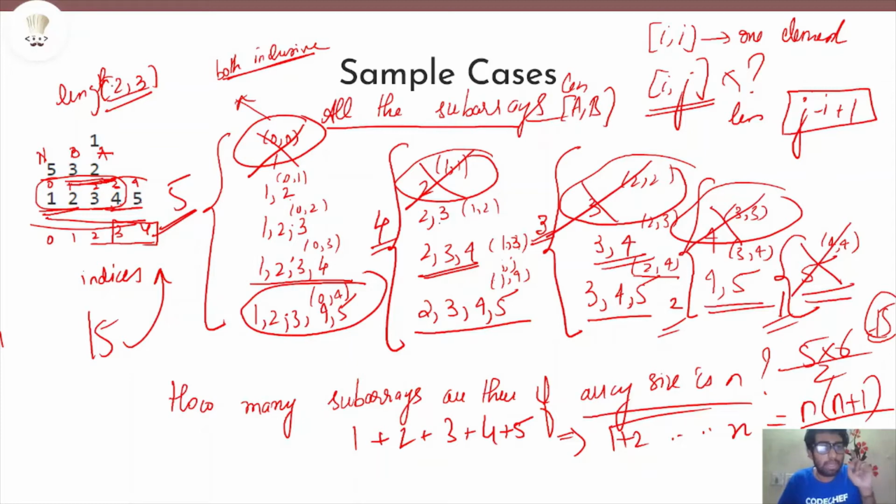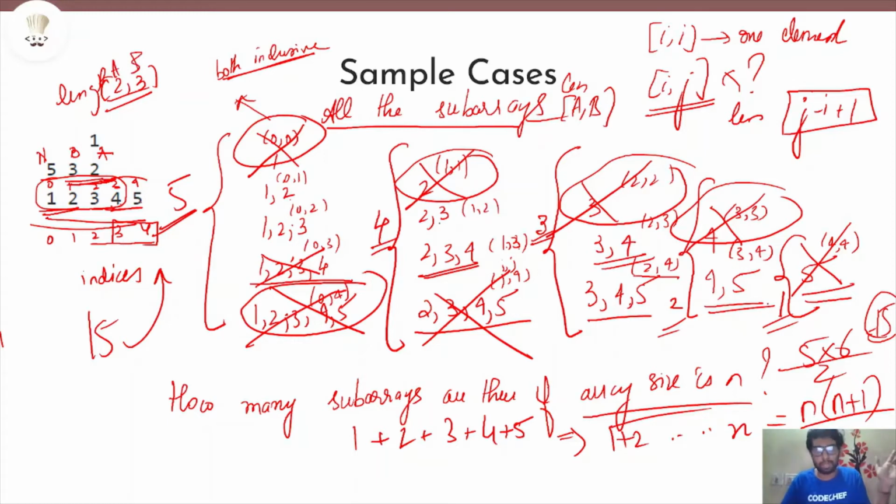Our subarray length should be between 2 and 3 for us to consider. So this is not in consideration. This is not in consideration. These two are in our consideration. This is not in our consideration. Now these two are in our consideration. So the uncrossed subarrays that are left are those that we will look at in order to arrive at our answer. We are going to look at all our subarrays whose length is between A and B.